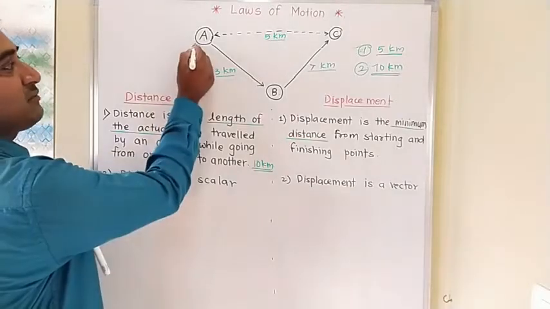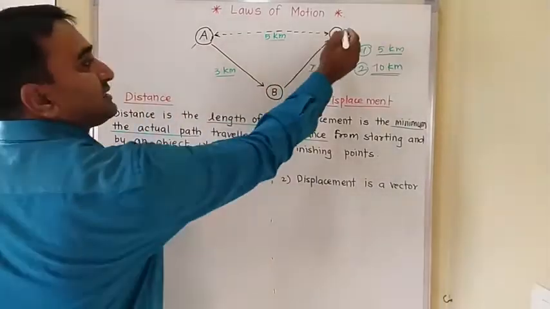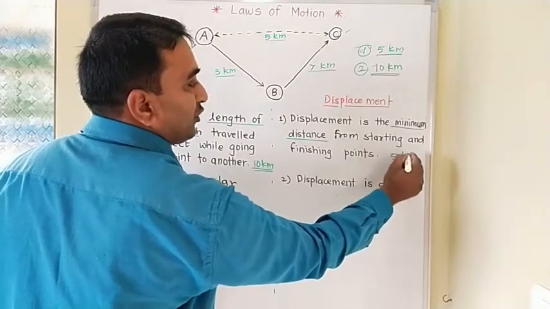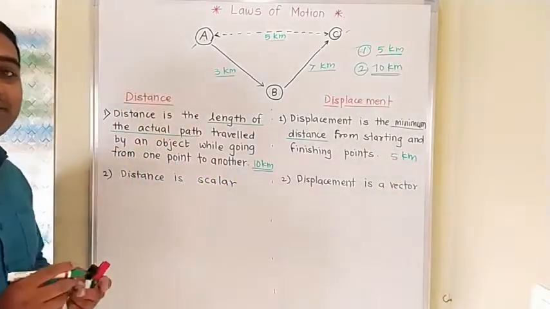So what is the starting point? A is the starting point and C is the finishing point. What is the minimum distance? 5 kilometer. So 5 kilometer is a displacement.